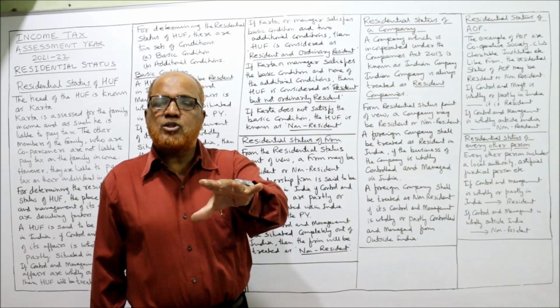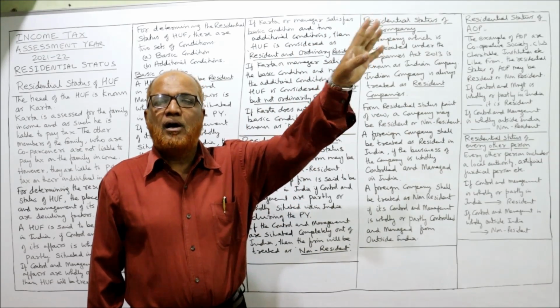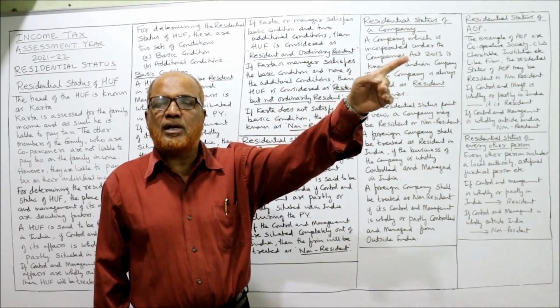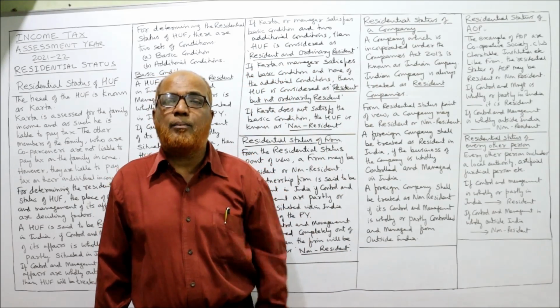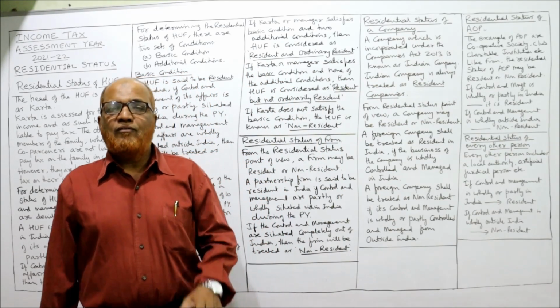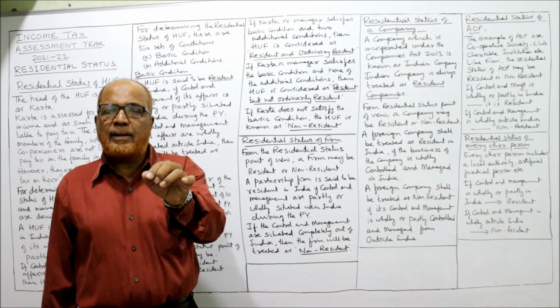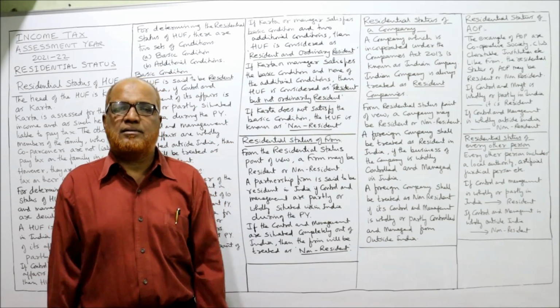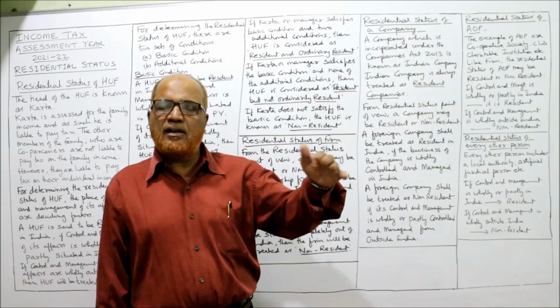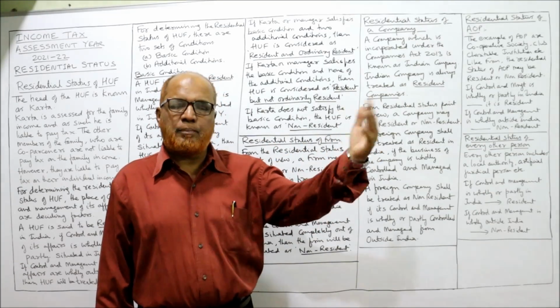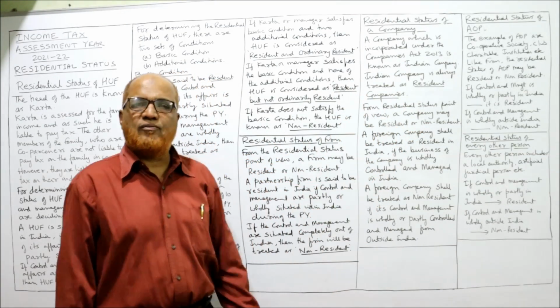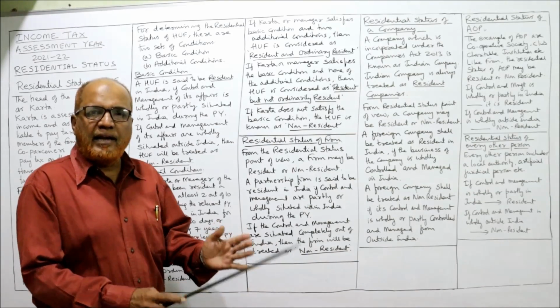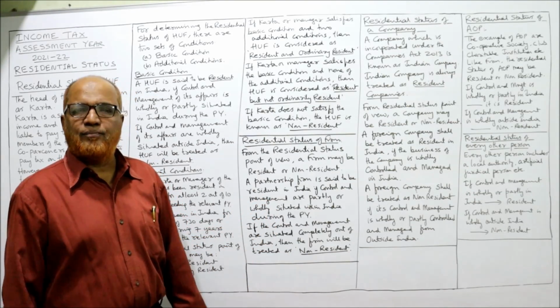If the control and management is wholly outside India or partly in India and partly outside India, it is called non-resident company. So, for resident companies, it is compulsory that control and management must be completely in India. But Indian companies are always resident.